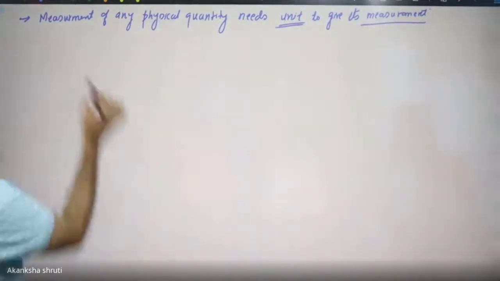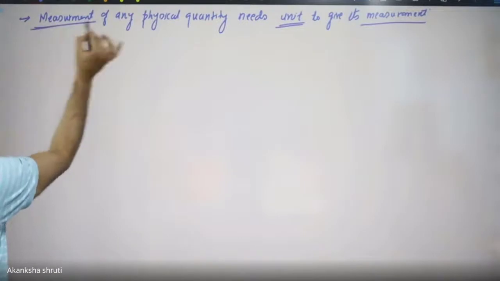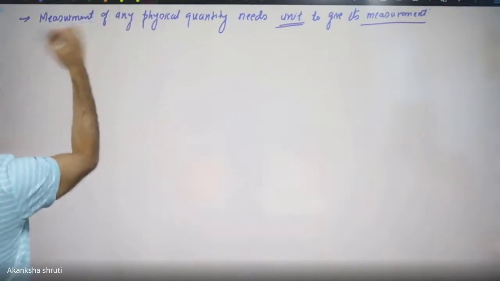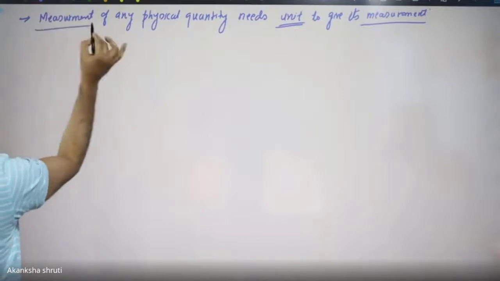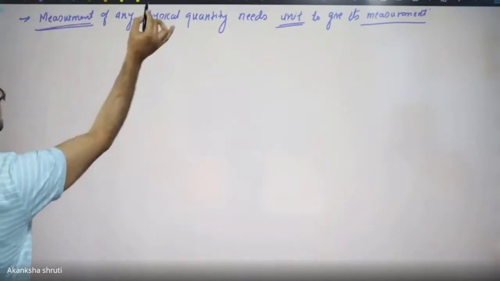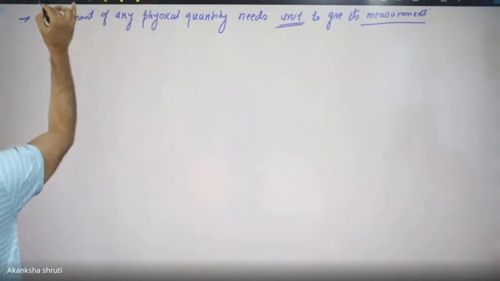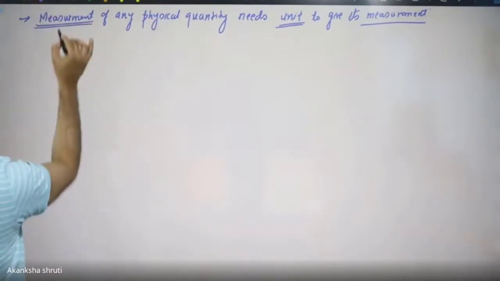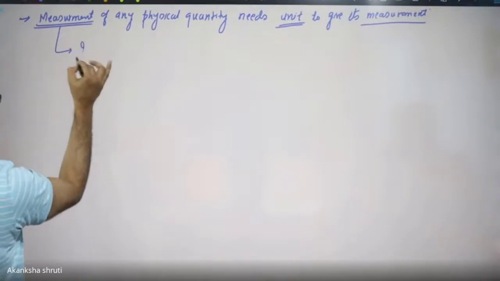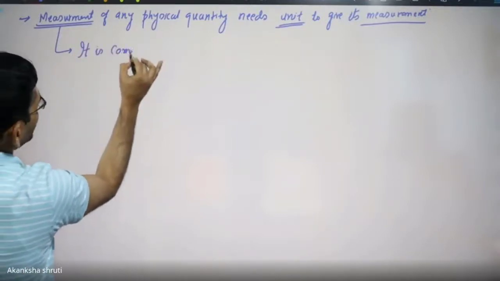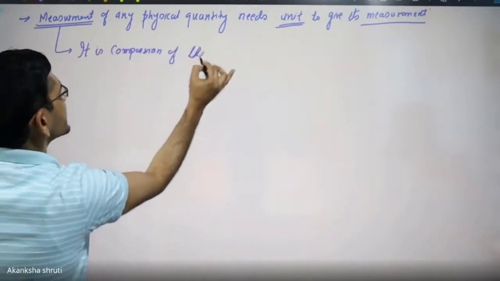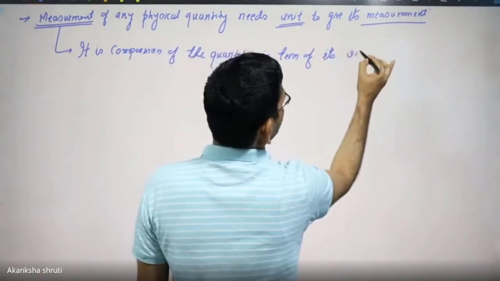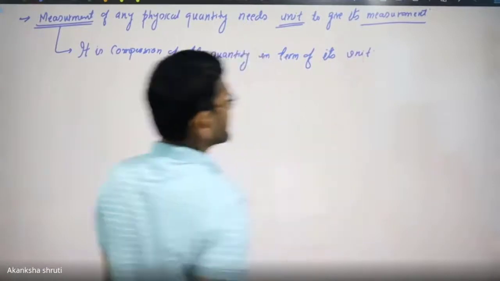So what is this measurement? Measurement is nothing but the comparison of the given quantity in terms of its unit. Understand this? It is very easy.